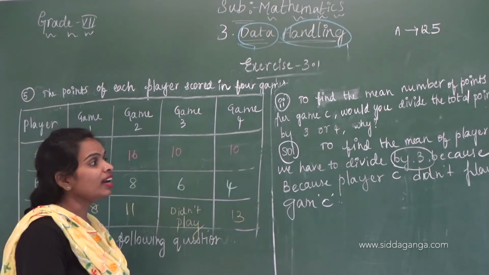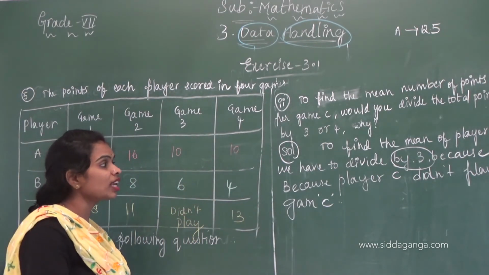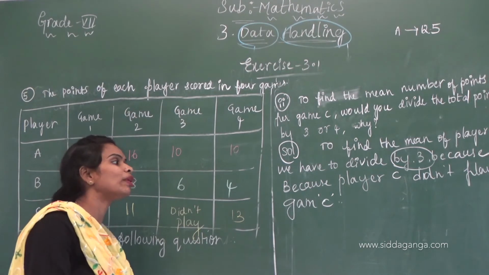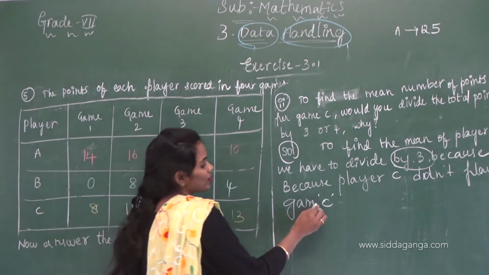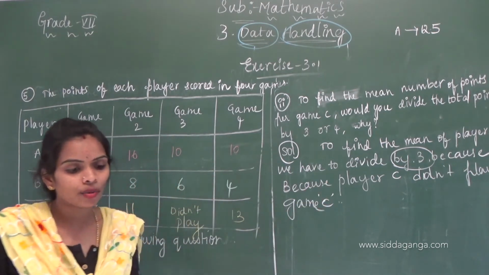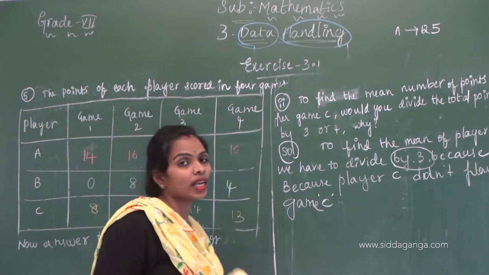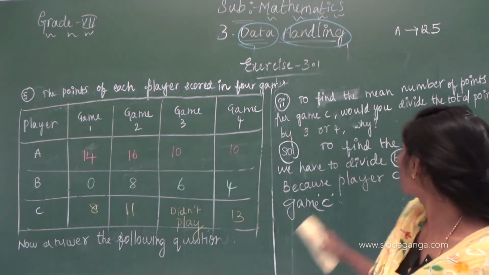To find the mean of player C, we have to divide by 3 because player C did not play game 3. Correct? Just move on to the next question.